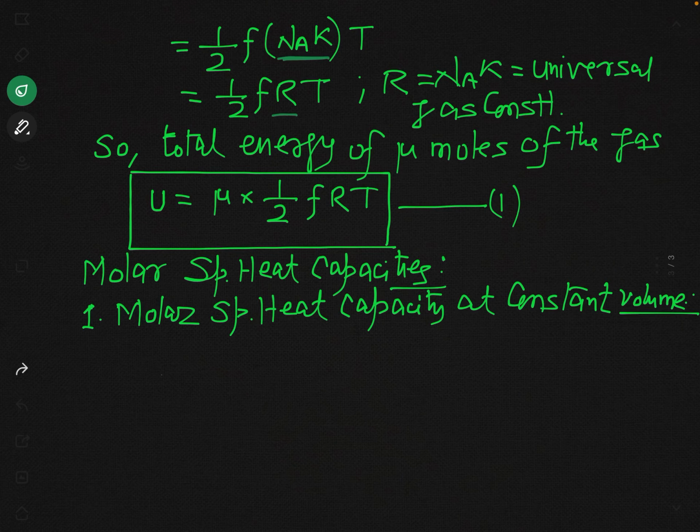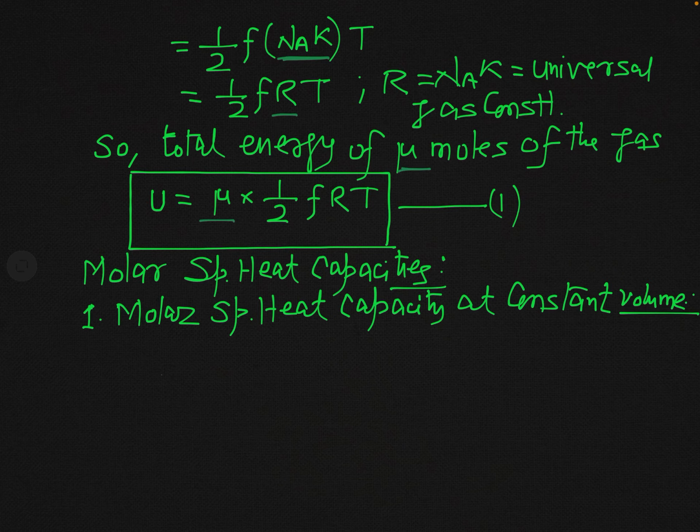So the total average kinetic energy of 1 mole of the gas is equal to 1 over 2 f R T. This is the total kinetic energy of 1 mole, remember. But our gas has mu moles. So if you want to find the total energy of mu moles of the gas, you will simply multiply the number of moles to the energy of 1 mole.